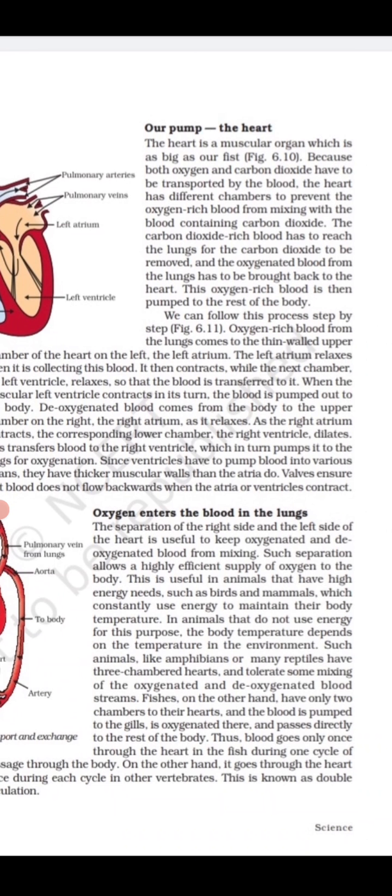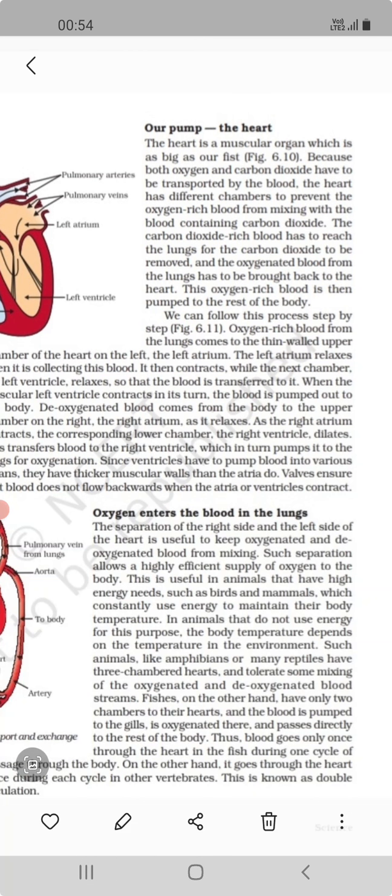Now we start how our heart's chambers are working. Okay, then we will start. First, the oxygen-rich blood must not mix with the blood containing carbon dioxide, and the carbon dioxide-rich blood has to reach the lungs for the carbon dioxide to be removed, and the oxygenated blood from the lungs has to be brought back to the heart.